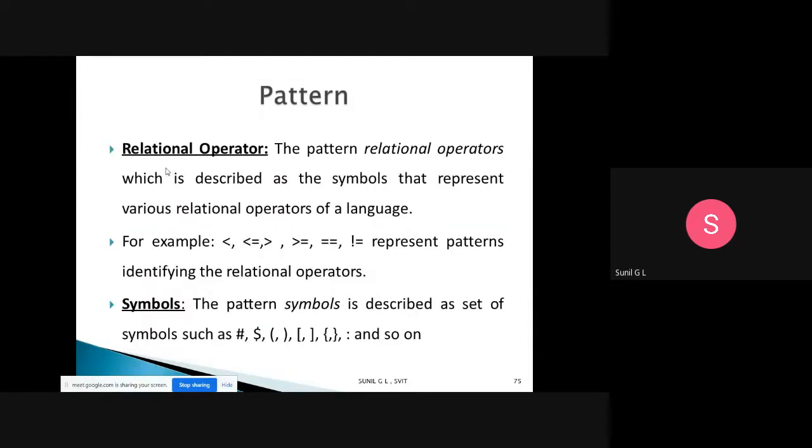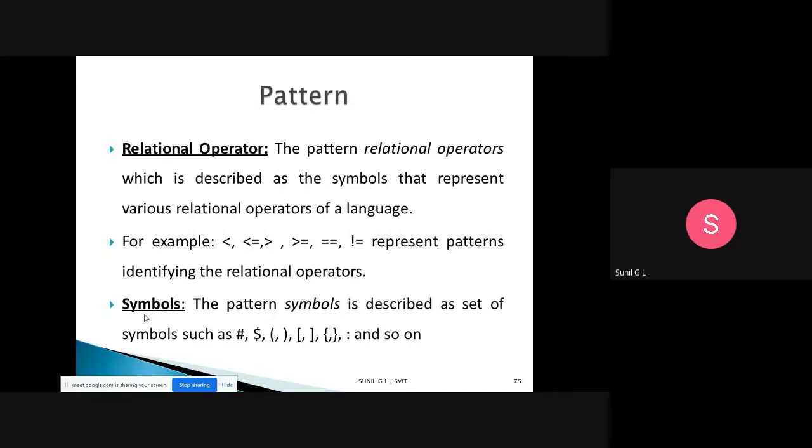The next one is relational operators. We already know this pattern, which is described as the symbols that represent the various relational operators of a language. It may be greater than, less than, greater than or equal to, less than or equal to, is equal to, not equal to. All of them represent the pattern for identifying a relational operator. For each one we will have a token. This is one lexeme, this is another lexeme, and for that we will have a token. Less than, greater than all belong to the pattern relational operator.